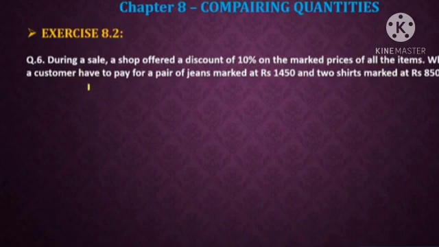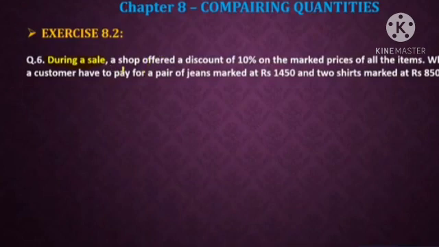Now here we are going to start the next question, which is question number 6. First we will see what the question is. During a sale, one sale is there. You are all familiar with sales, like a 10% discount or a 20% discount. During the festival season the sales are more, that means most of the shopkeepers are keeping sales, so they are offering discounts.